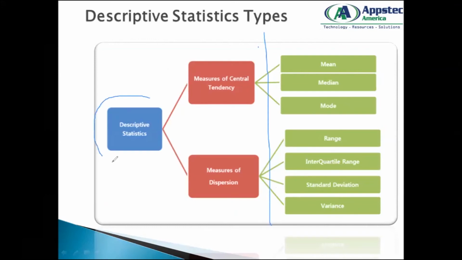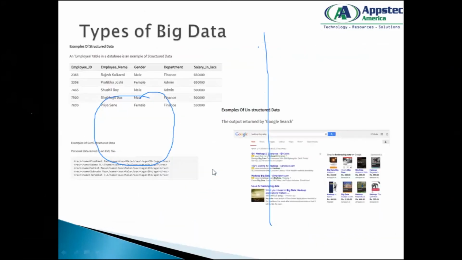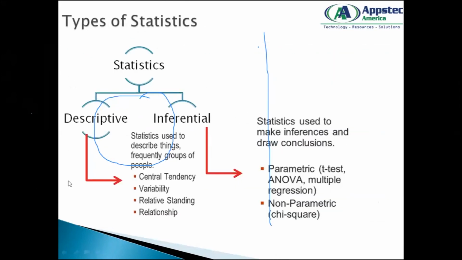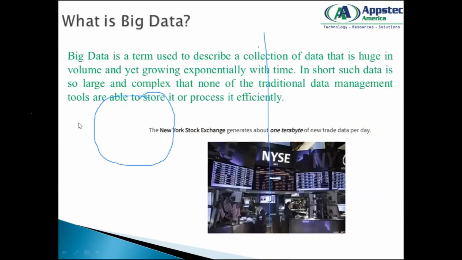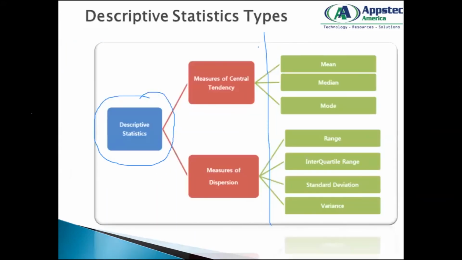So what is my descriptive statistics? If I go back to my slides, what do we know about descriptive statistics? Anything that is already applied, or which is history, is my descriptive statistics. Descriptive statistics is divided into two types. One is called measure of central tendency and another is called measure of dispersion.